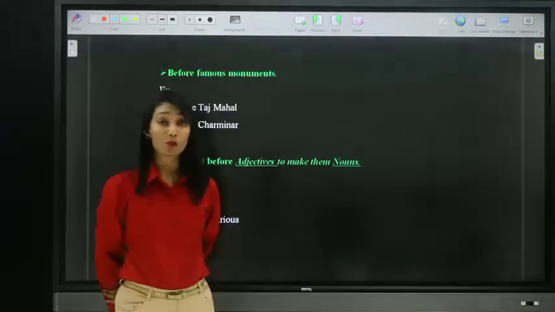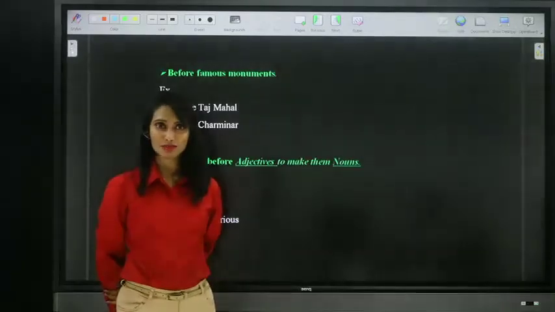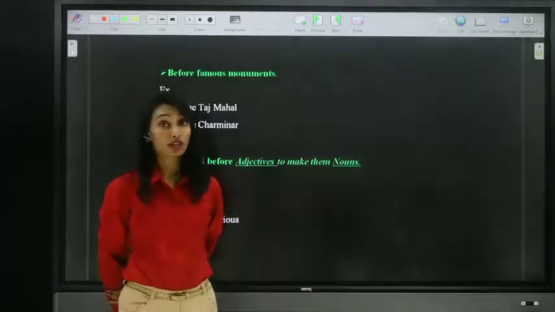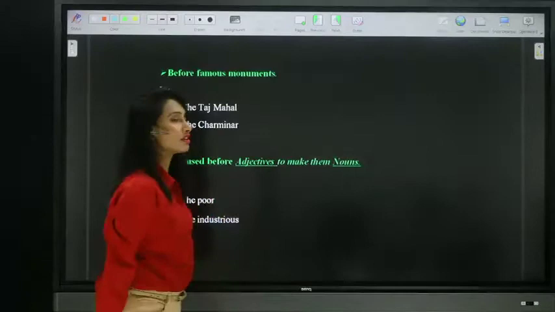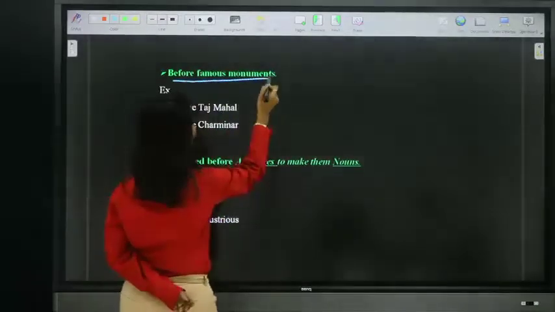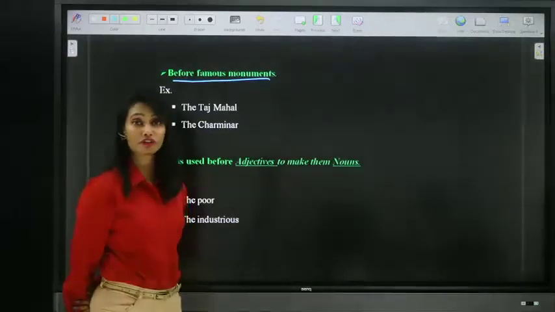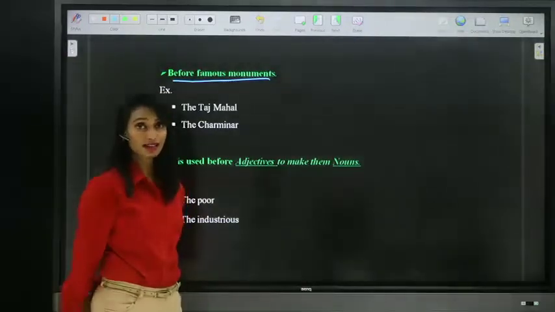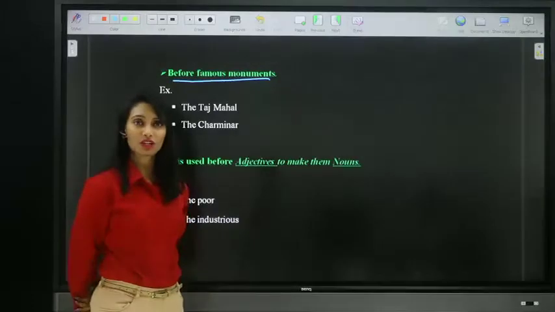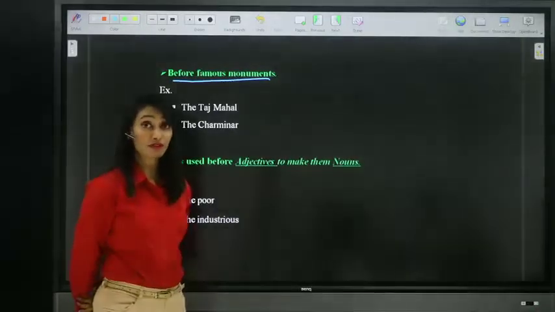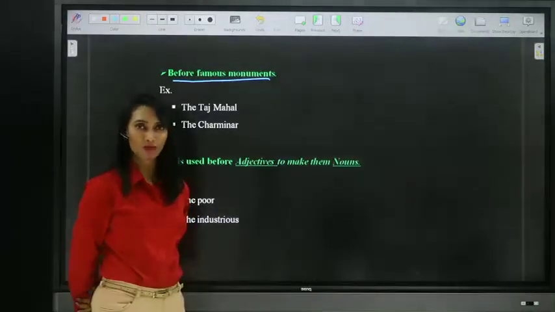Though they are proper nouns, all the famous names of monuments are proper nouns, we use definite article the before famous monuments like the Taj Mahal, the Red Fort, the Gateway of India, the Charminar. So we use definite article the before famous monuments.